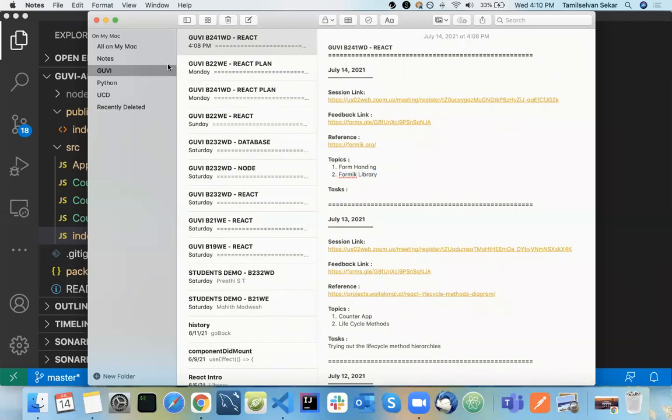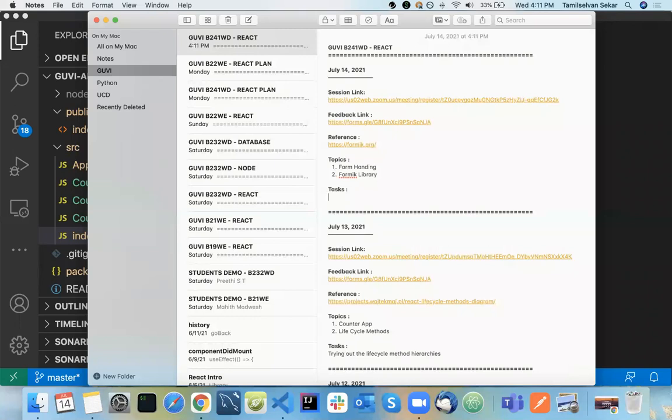Okay, so let's get started with form handling. Whatever web application you take, there will be some input that you want to take from the user. It can be text, an email, a number, or anything. Getting information from the user means we will have a form, a basic HTML form.